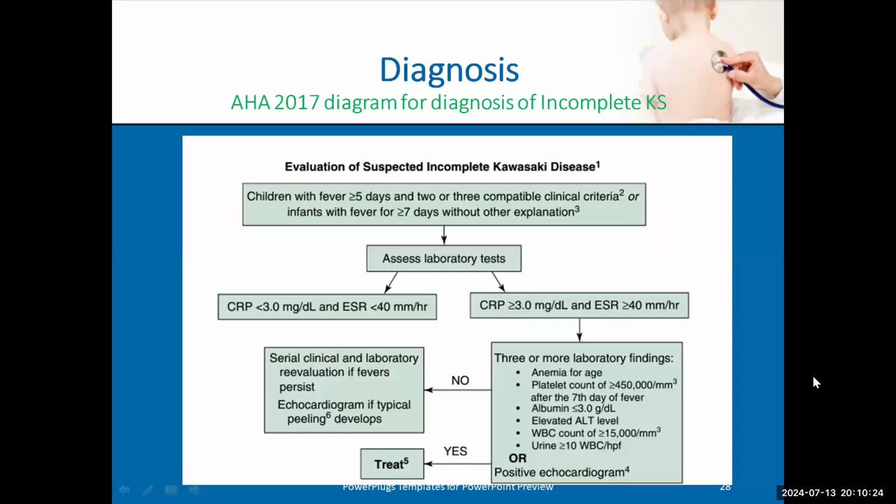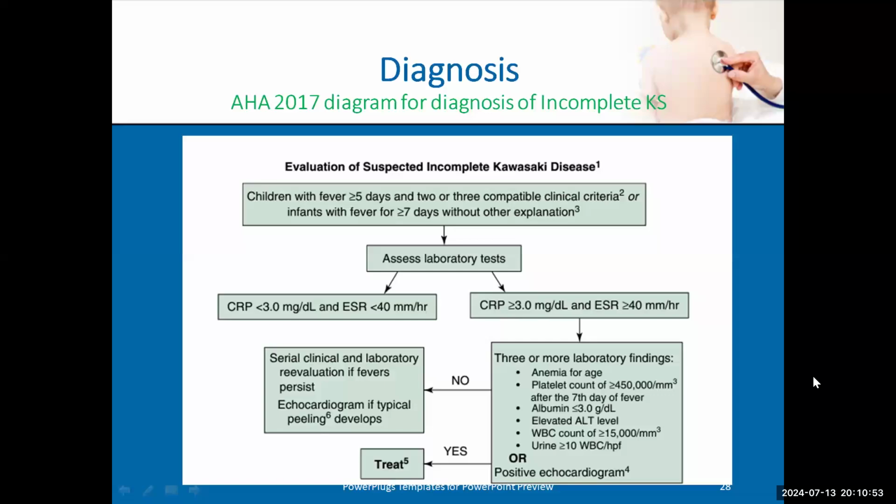We said typical Kawasaki is fever of more than 5 days and at least 4 compatible clinical criteria. If the patient has fever of more than 5 days and only 2 or 3 of the compatible clinical criteria, or if the patient has fever of more than 7 days and has no focus, prolonged fever, 8 days, 9 days, 11 days, but no focus,